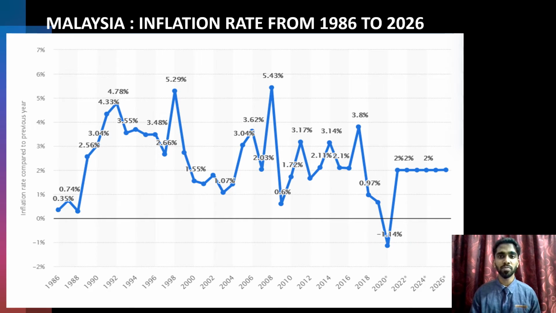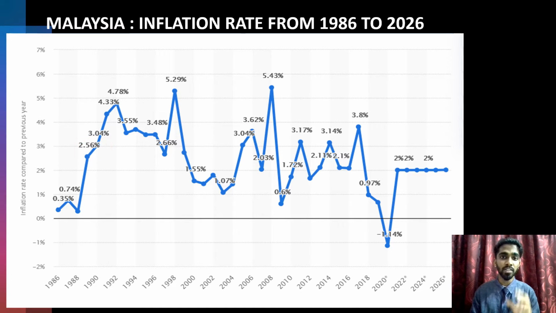As we can see from this graph, the inflation rate stood at 0.35% in 1986 and rose slightly to 0.74% in 1987. Next, the inflation rate declined slightly in 1988 and rose significantly to 2.56% in 1989.